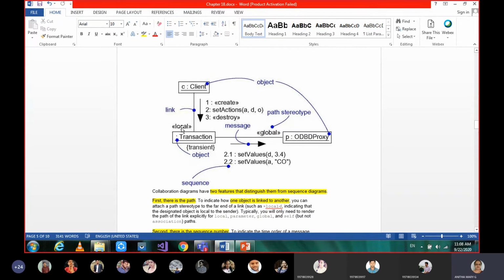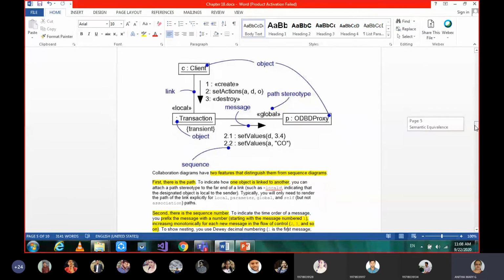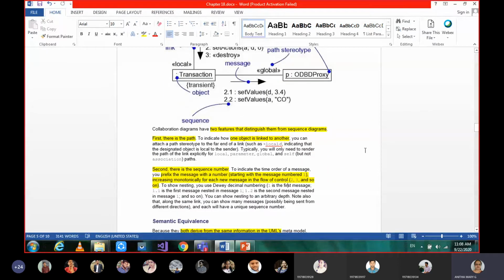And we can give local, so a user can book his ticket from his local system in order to do a transaction, but whatever the transaction that user is doing, it has to be stored into the server which is globally present. Okay, so this is about the collaboration diagram.